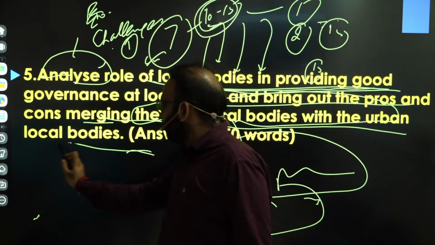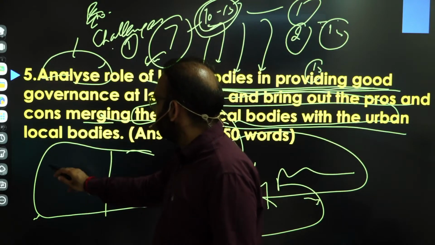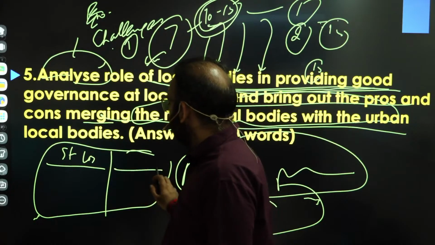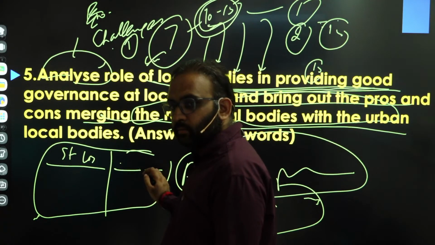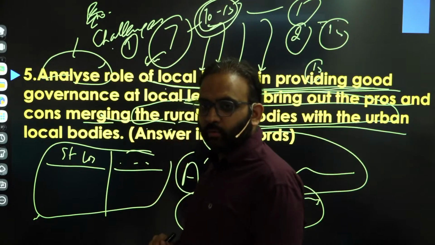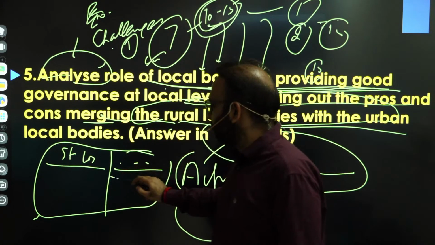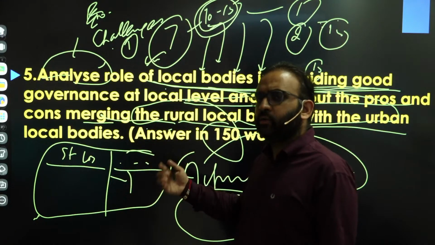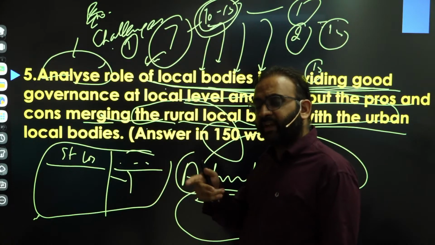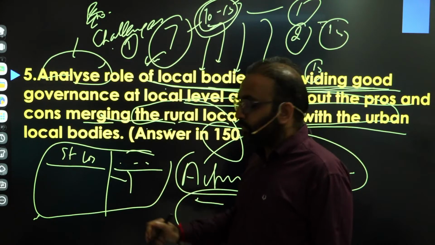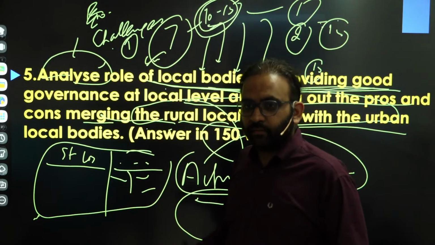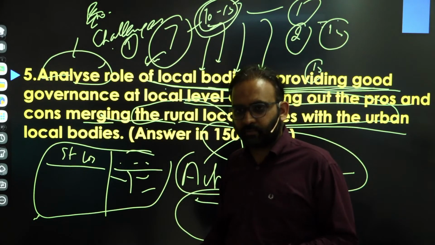And in conclusion, you can draw a table also. First, suppose, strengthening local bodies, right? Second could be the way out for merger of rural and urban local bodies, right? And never ever give such a radical idea in your conclusion, because you are supposed to be a civil servant. Such a radical policy decision should be taken by the political executive. You will always recommend strengthening the existing mechanism, reforming the existing mechanism, right?